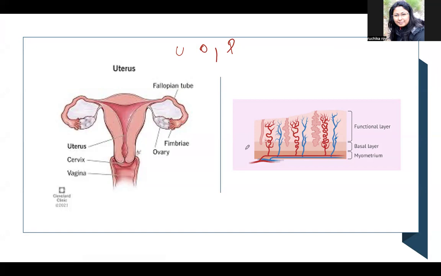So if the pregnancy happens, they help to develop the embryo and hold the developing fetus. For this reason, the ovary produces estrogen and progesterone in anticipation of the pregnancy.